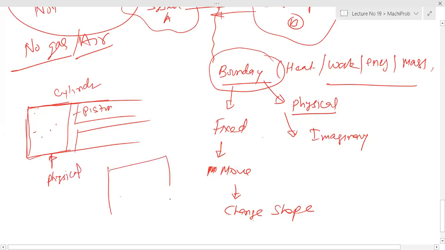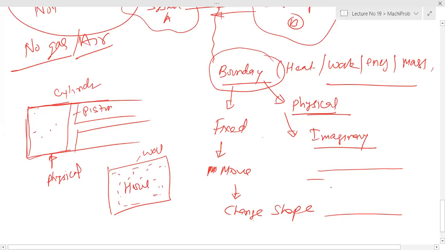Suppose you have your house, and you are going to study the air inside the house. So air is surrounded with walls. So these walls are a physical boundary. But sometimes an imaginary boundary may be there. For example, suppose one river is there, with water flowing in the river. You take an imaginary boundary like this and just observe this boundary.